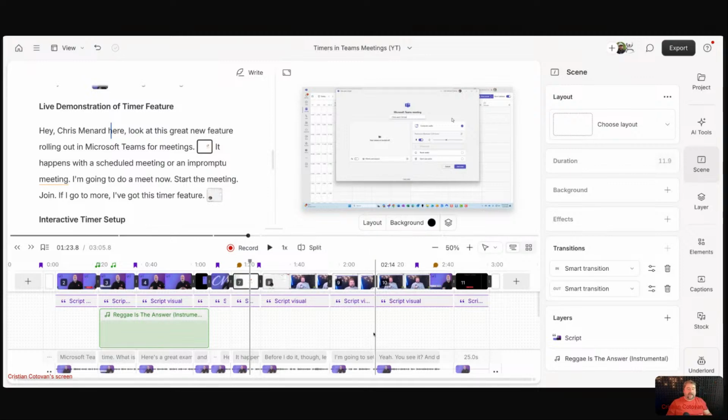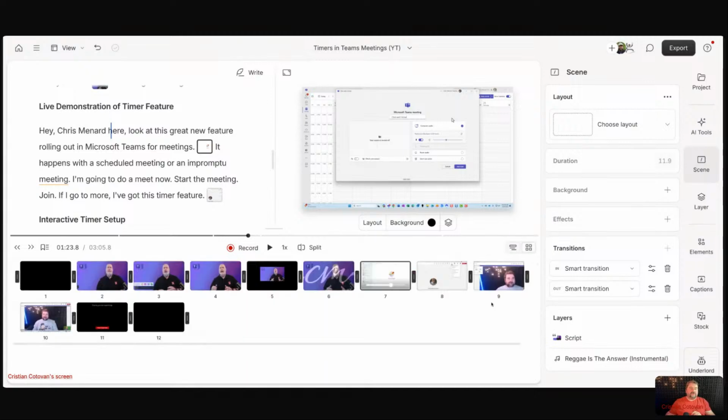Well, now that is moved to here in the right where it's called storyboard view. If you switch to this, watch this, what used to be the scene rail on the left, you now have your entire composition, all of the scenes with their preview, what they look like, bigger thumbnails.